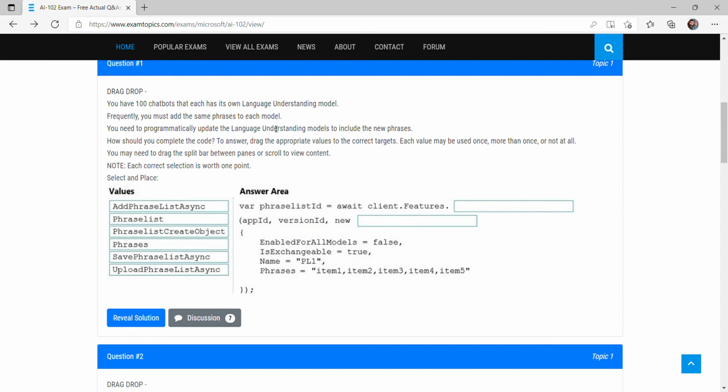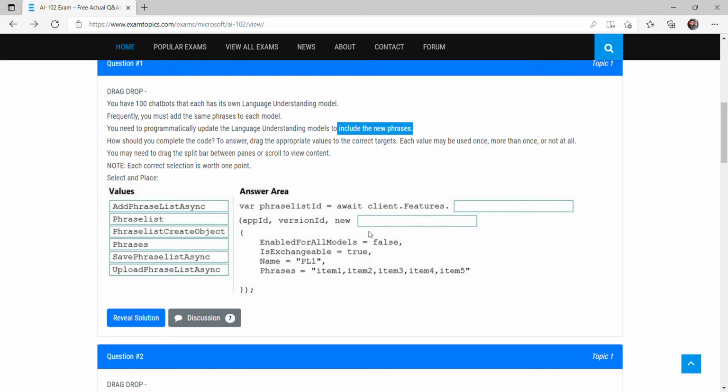So we have to add, to include the new phrases. The best option is add phrase list async. So in the first tab, we will mention add phrase list async. Then there are some arguments like application id, version id, new, and then we have to fill the second option. So one option done, and now we have five options left.